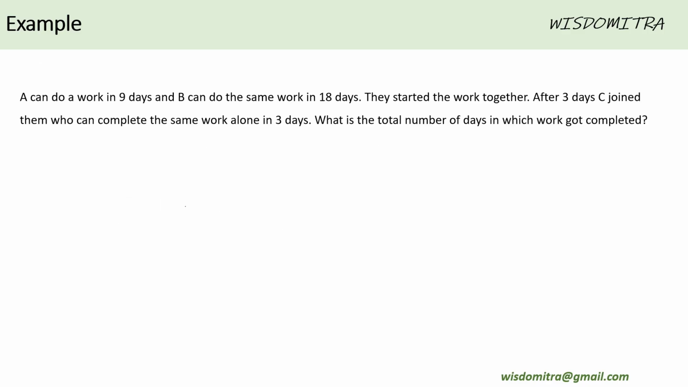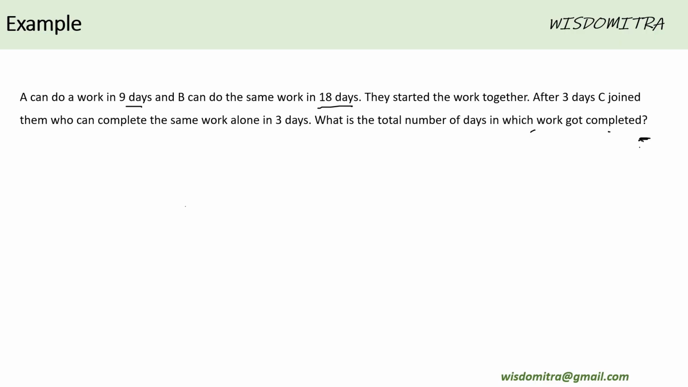Let us go further. A can do a work in 9 days. B can do the same work in 18 days. They started the work together. After 3 days, C joined them, who can complete the same work alone in 3 days. Right. So here the concept is that first you have to understand how much work got completed when the two persons were working together, and then how much value or efficiency the third person is adding.